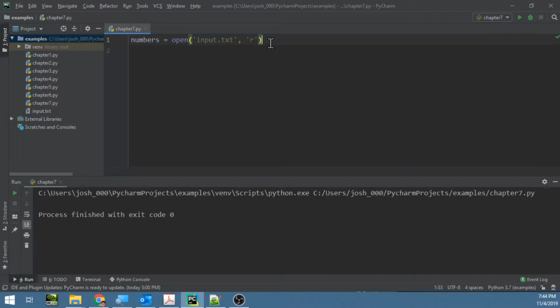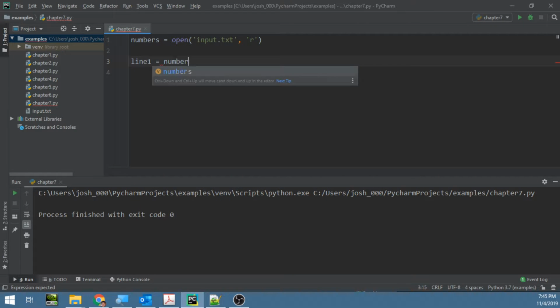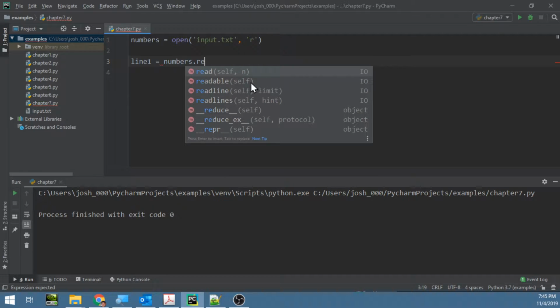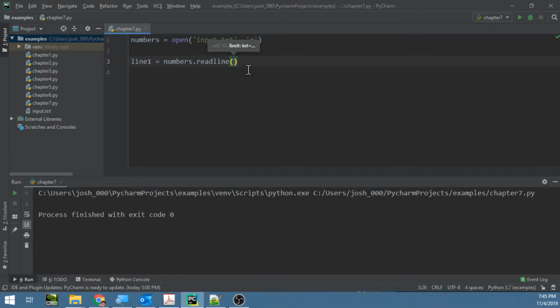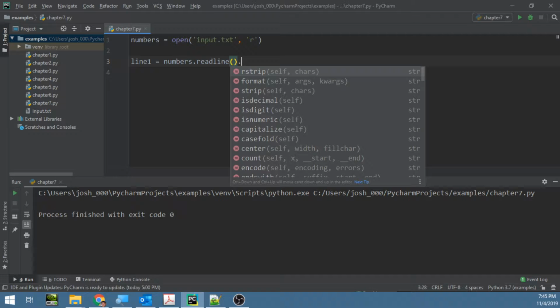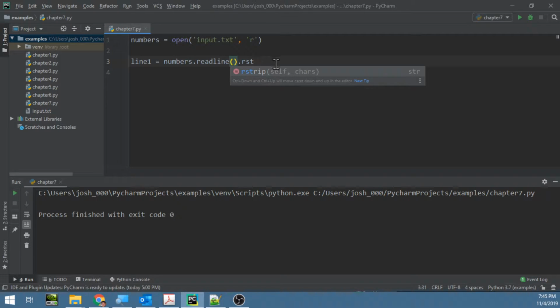So here, let's go ahead and continue. We've created our input file now, which we're obviously going to need. You can't open a file that doesn't exist, right? And let's just say we have line 1. And we're going to say numbers dot readline. And this right here is going to strip off the new line character.